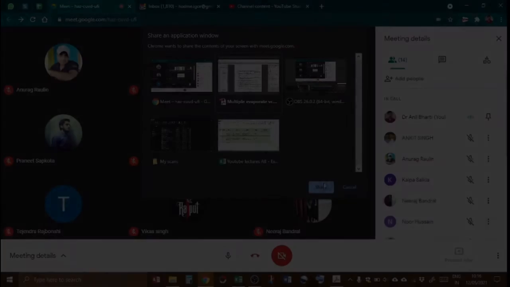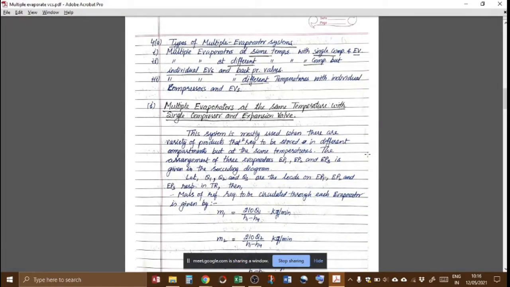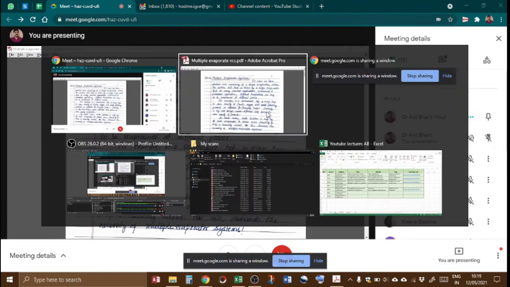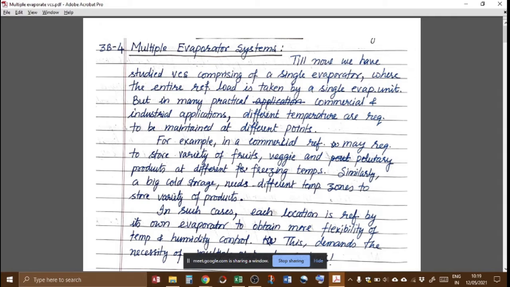हाँ जी, क्लास चल रही है। मल्टीपल इवेपोरेटर सिस्टम्स। So what is the benefit of multiple evaporator system? Why does it come into existence? Now, basically, till now we have studied that in case of vapor compression systems, we usually have a single evaporator coil in our system. But in most of the commercial and industrial applications, we do not employ this conventional system, but we go for a multiple evaporator system.